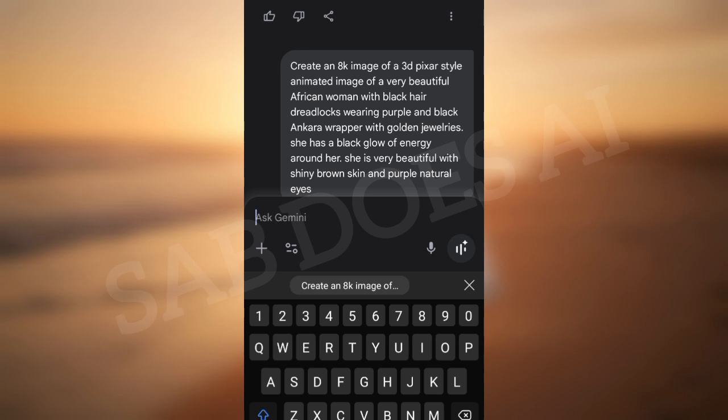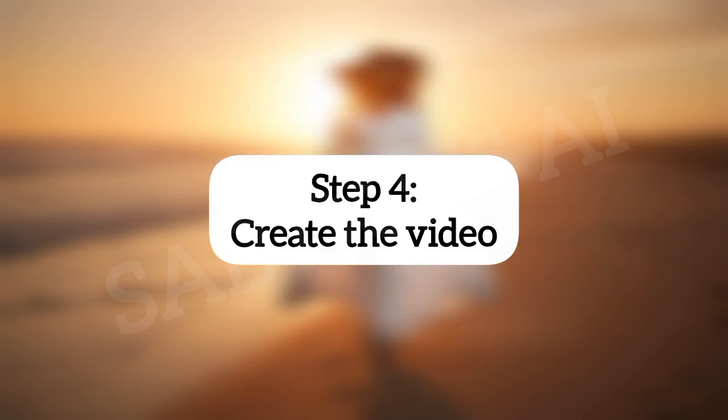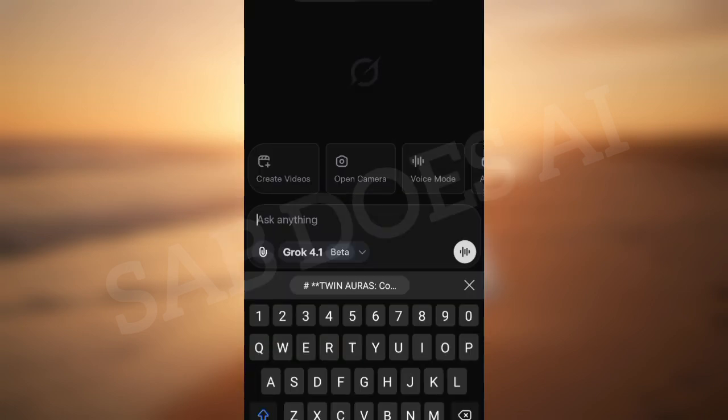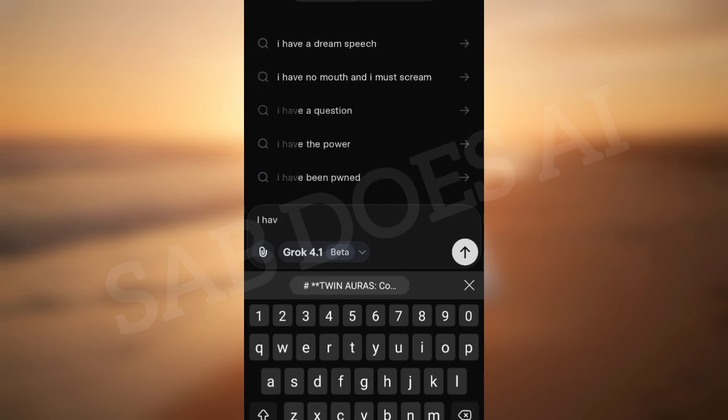Okay, so now that I have my individual characters complete, what I want to do now is piece these two characters together in InShot. So this is a step where we want to create a video for our story. Please pay attention here because this might make or mar how your film comes out looking. Okay, so here we are using Grok AI, the free plan of Grok AI, and we are on the Ask feature. We have not moved to the Imagine feature. We are here on the Ask feature.